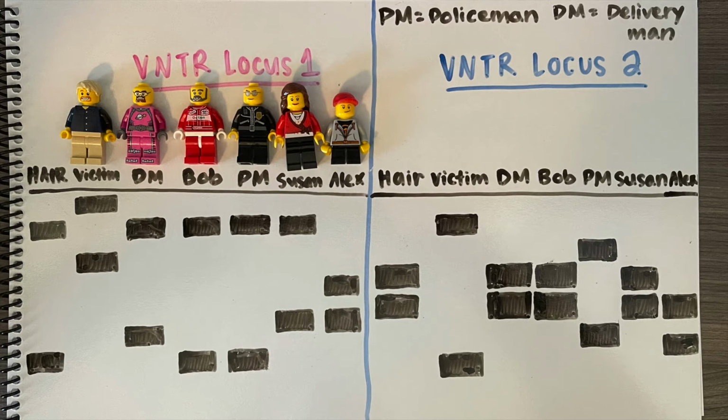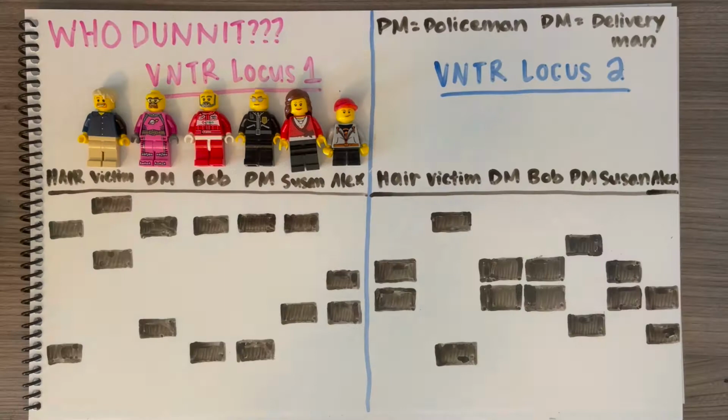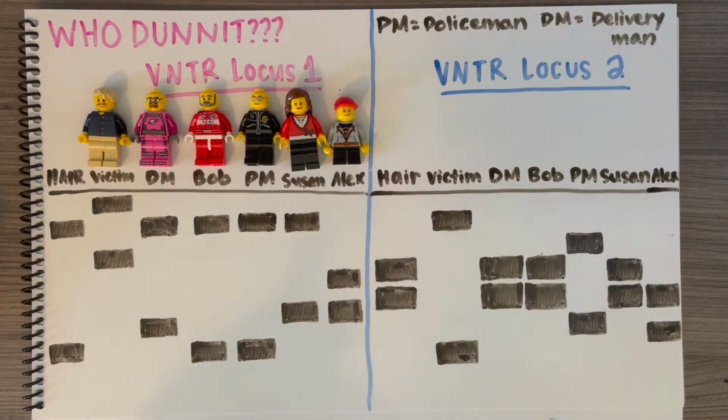Here are the two VNTR loci for the hair sample and all our suspects. We will now analyze it to determine if each suspect can be excluded from leaving the hair at the crime scene or if their profile is consistent with leaving the hair at the crime scene. Starting with the first VNTR locus and the victim on the left, we will compare his profile to the profile of the hair. Neither one of his alleles match the alleles of the hair sample, so we can conclude that the victim most likely did not leave the hair at the crime scene.